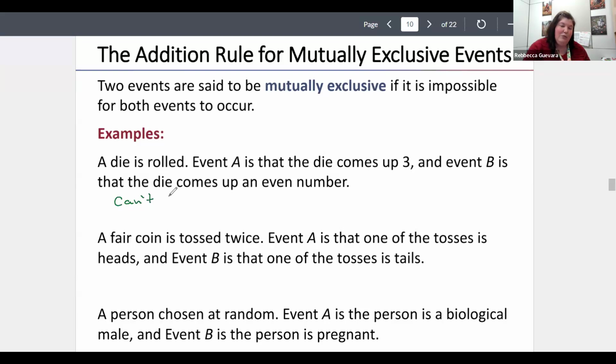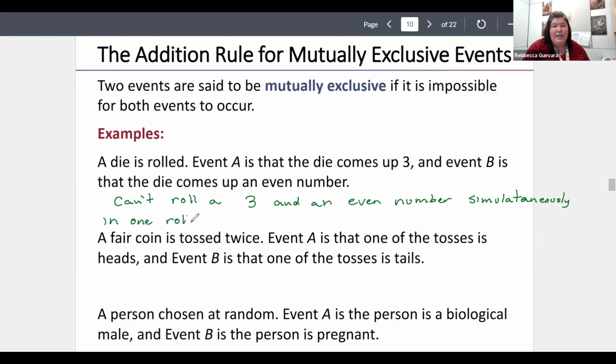So we can't roll a three and an even number at the same time or simultaneously. And then we're talking about in just one roll. So I can't have just one roll where I get a three and an even number. That's what makes it mutually exclusive. I can't have both things happen in one event.